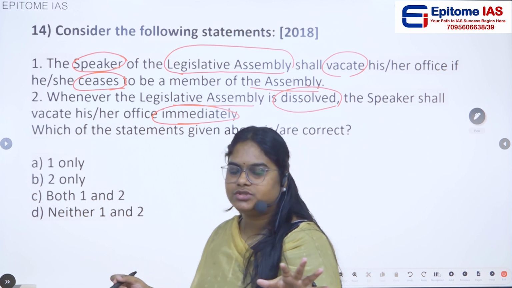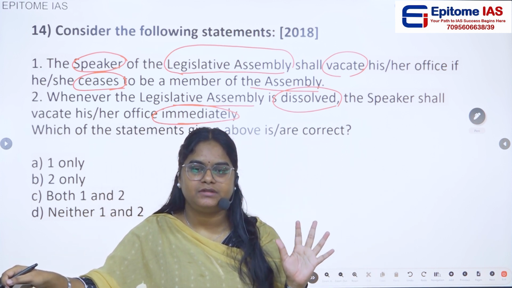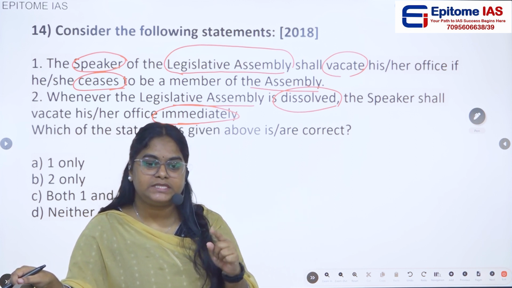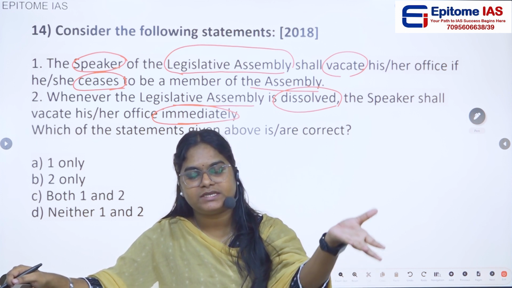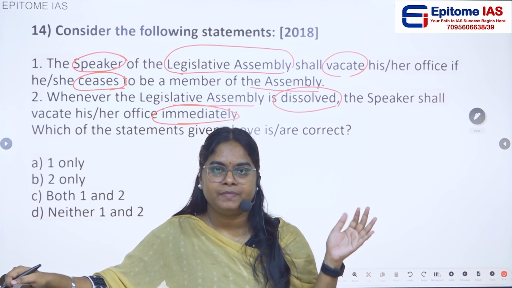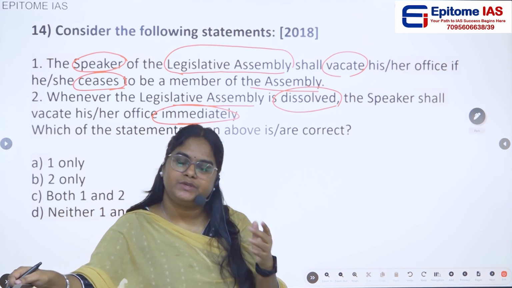So this is actually true. In case of a speaker or a deputy speaker, let's say they are in their particular office, but their seat in the legislative assembly gets vacated, then the office of speaker and deputy speaker will also be vacant.